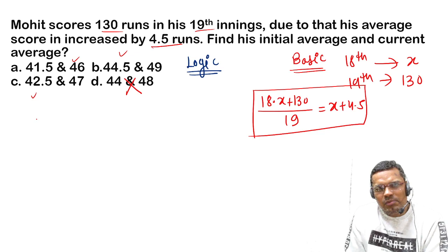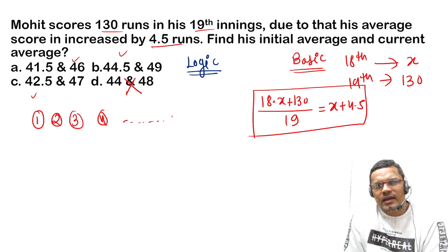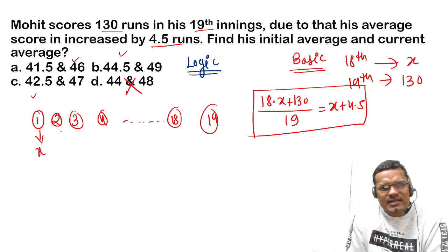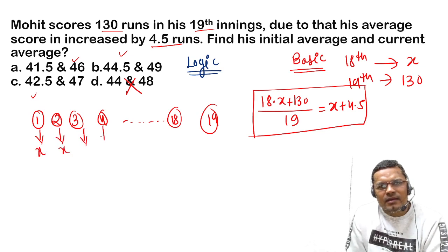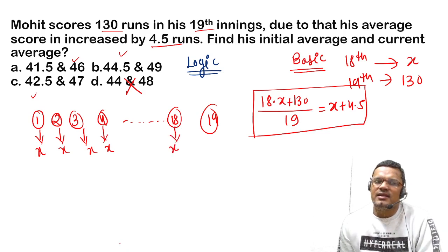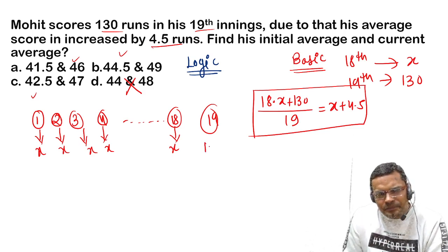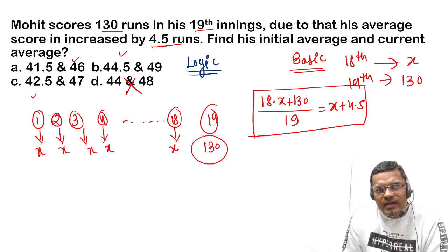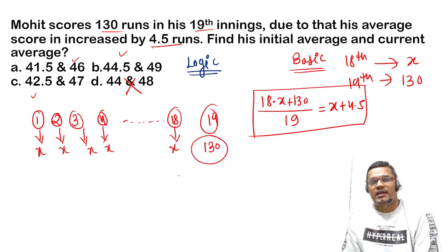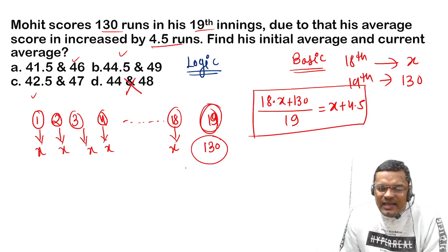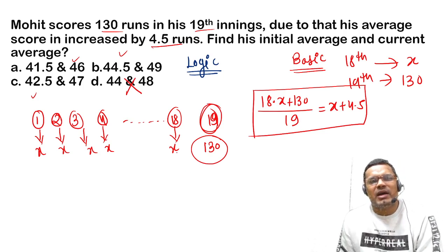So if we go with the help of logic, first inning, second inning, third inning, fourth inning, like 18th inning and 19th inning. So we are saying he has x as an average in the first 18 innings. So we can say he has scored x runs in each inning till the 18th. But in this inning, how much has he scored? He has scored 130 runs, sorry. So if I include all the runs of the 19th inning, then the average is increased by 4.5.